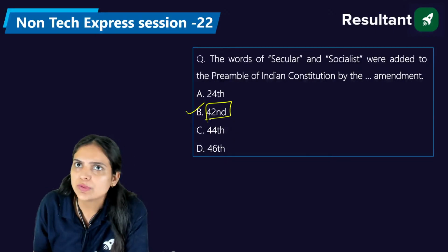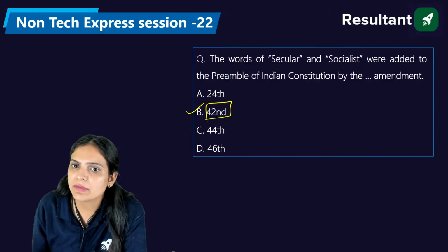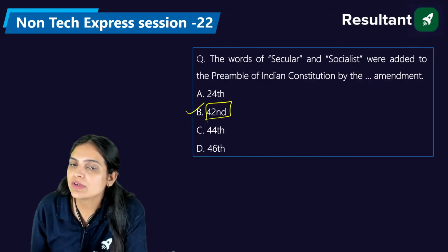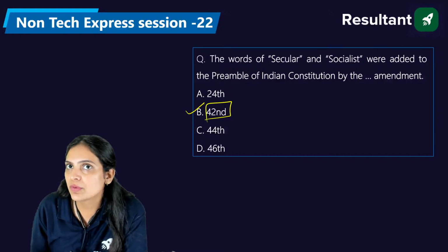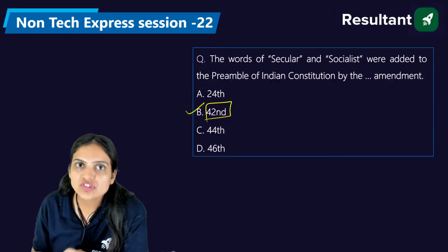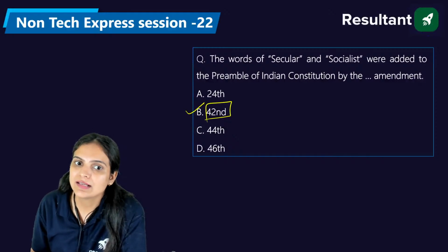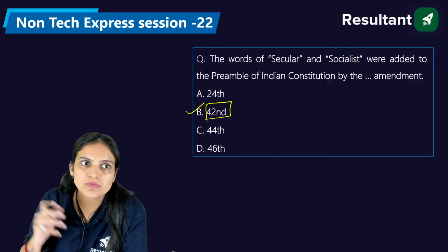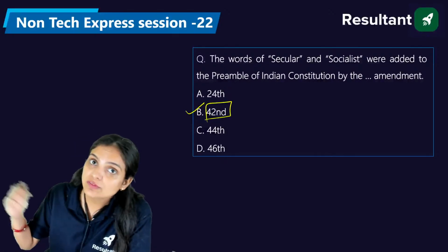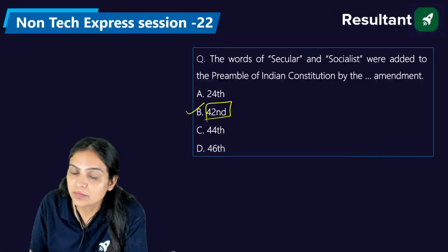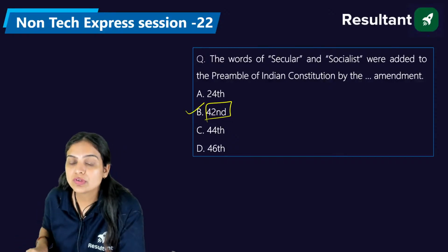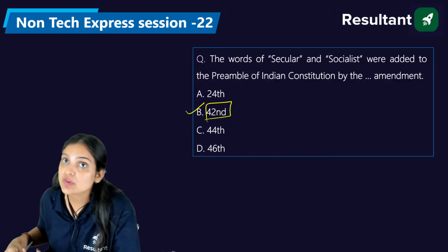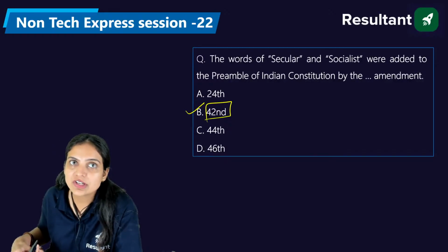As I told you earlier, the 42nd Constitutional Amendment is generally considered the mini constitution. Not only were the words secular and socialist added to the Preamble, but also the tenure of the Lok Sabha, or the House of the People, and the state legislative assemblies was increased by 1 year, that is from 5 to 6. By the 44th Constitutional Amendment, we corrected it. The term internal disturbance was also used in the 42nd amendment in the case of emergency. Yes, it was the time of Indira Gandhi, and she did lots of things.